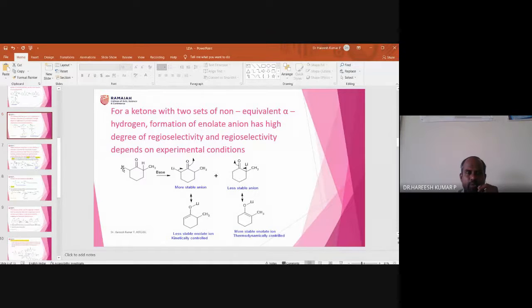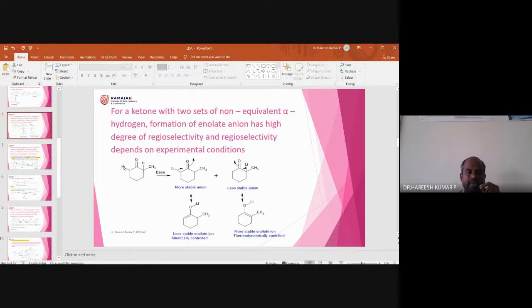Suppose a methine proton is captured by a base, then there will be anion formation like this, and the bond pair can come over here, and this bond pair will sit on the oxygen. So here also there is a formation of anion. So what it means? Anion formation from the loss of the methylene proton is this, and this enolate is called the least stable one, but this enolate is kinetically controlled.